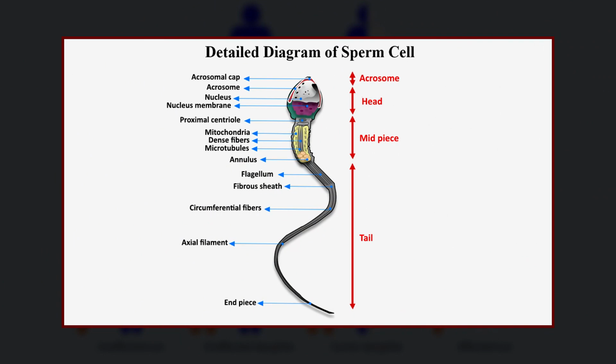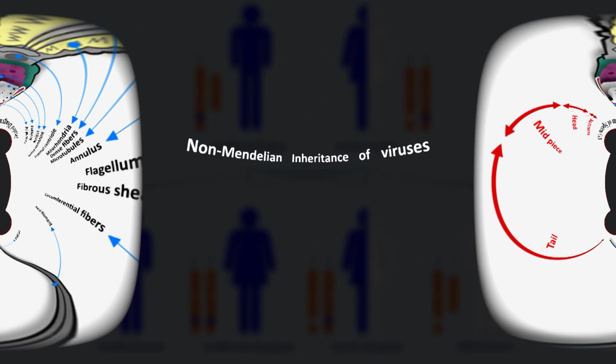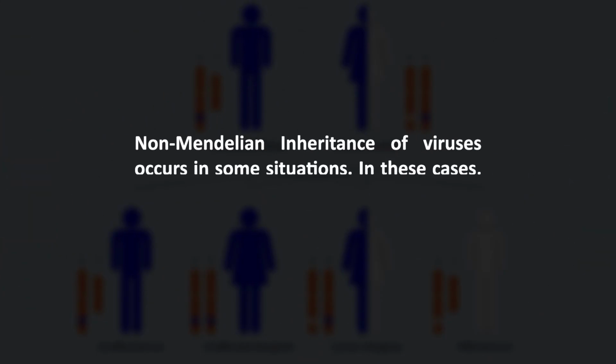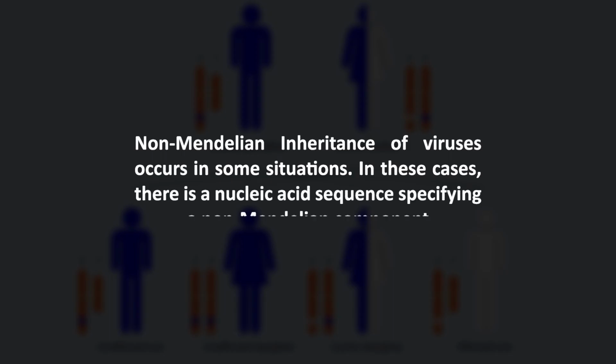Non-Mendelian inheritance also occurs for centrosomes, usually via the sperm in mammals. Non-Mendelian inheritance of viruses occurs in some situations. In these cases, there is a nucleic acid sequence specifying a non-Mendelian component.